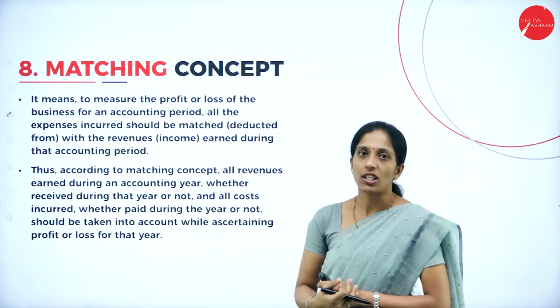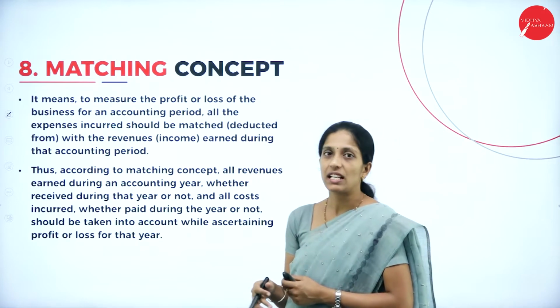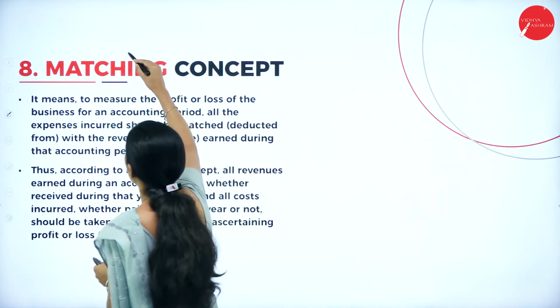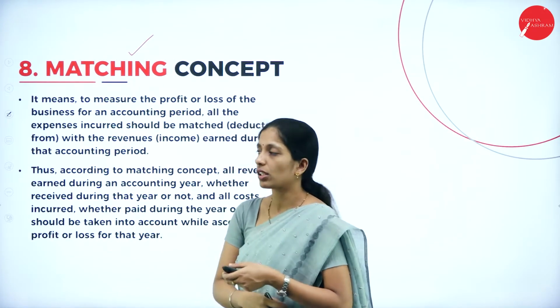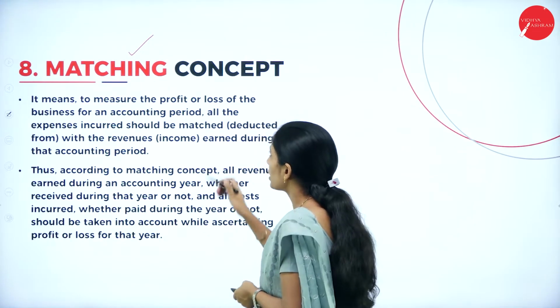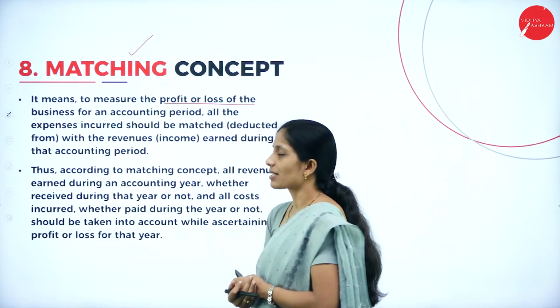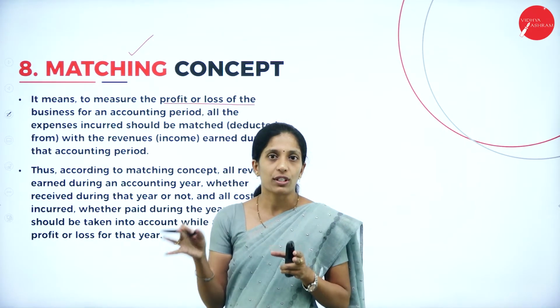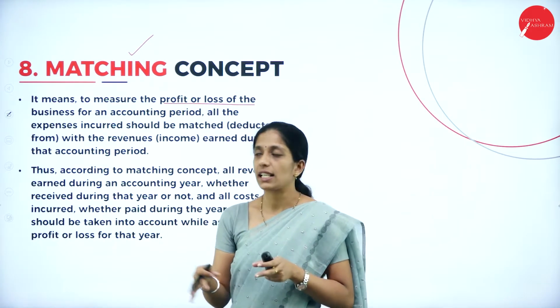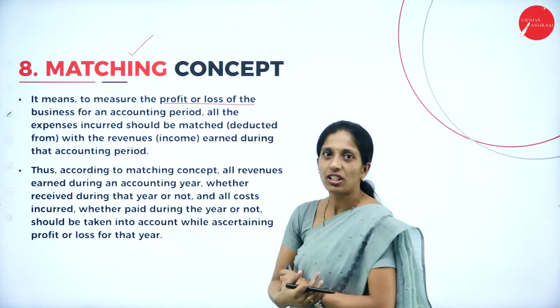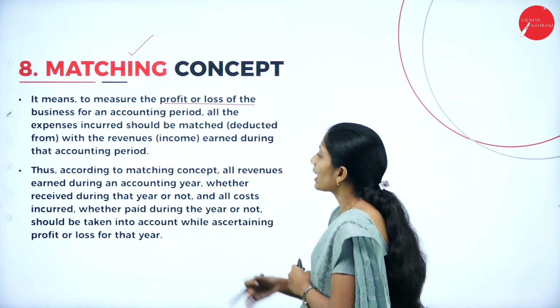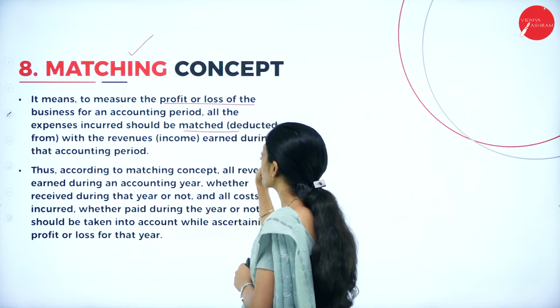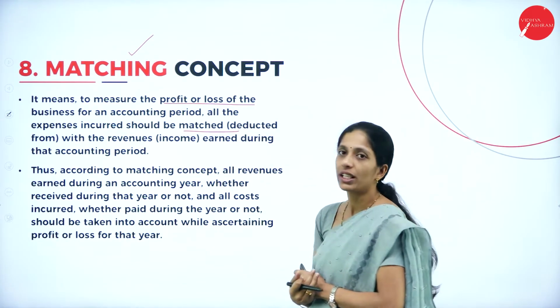Next one is the matching concept. Here the word itself tells that we have to match something. The matching concept means to measure the profit or loss of the business for an accounting period. If you take an accounting period, that is the financial year, then in order to measure the profit or loss, all the expenses incurred should be matched or deducted from the revenue.